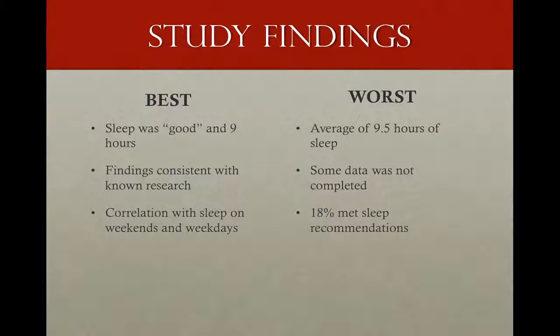The worst study concluded that children slept an average of 9.5 hours. Some data was not completed for pre-treatment, 12-month, and 24-month follow-ups. Most children were short sleepers, and 18% met sleep recommendations for age. Longer sleep was correlated with a lower BMI at the end of the 24 months.